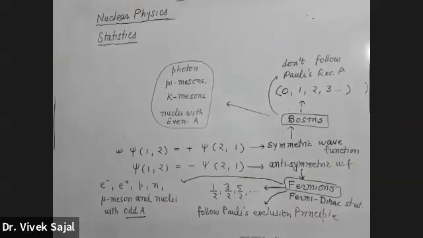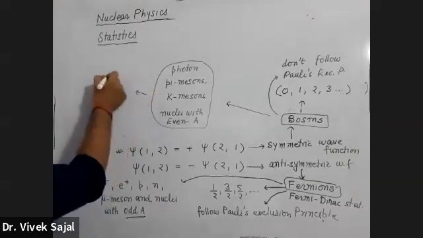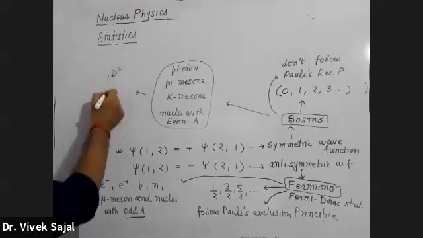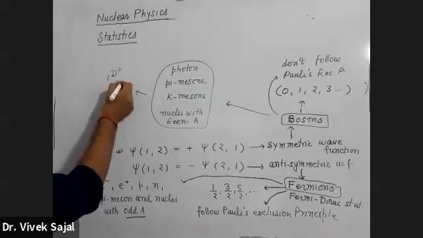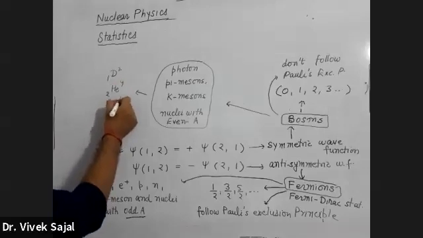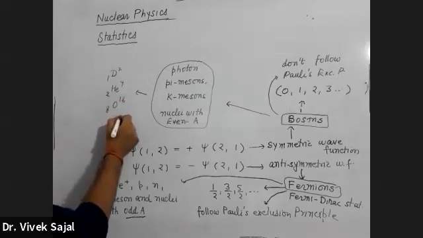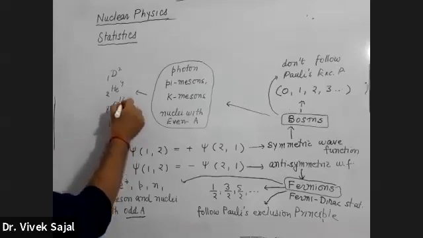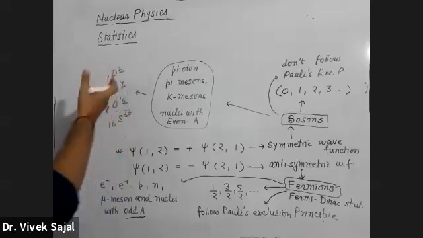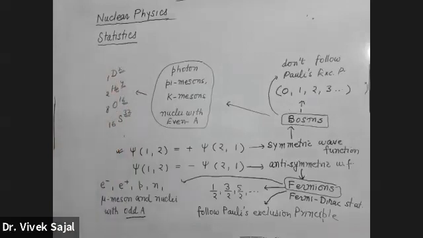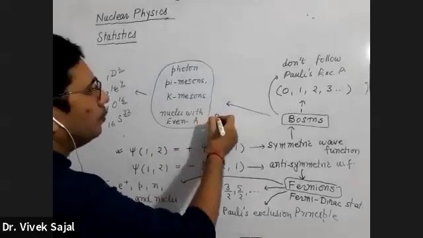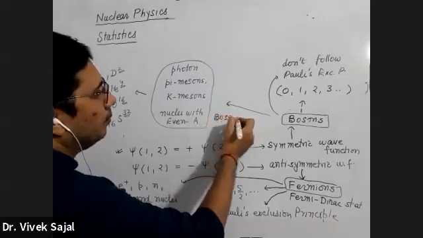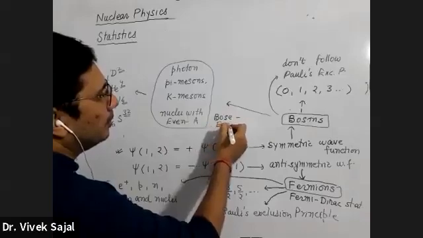For example, जैसे हम बेटा 1H यहाँ पे ले लो, आप कोई सा भी, 1D2 deuterium, 2He4 is the example, or any 8O16, 16S32. Only you have to check this A number here. If this A number is even, then the group of this type of nuclei will be bosons. They will behave like bosons, and they will follow Bose-Einstein statistics.